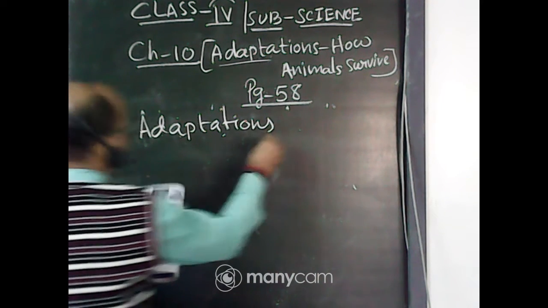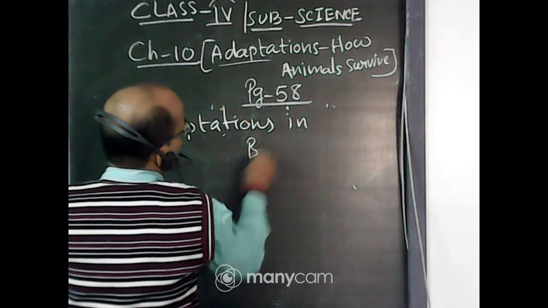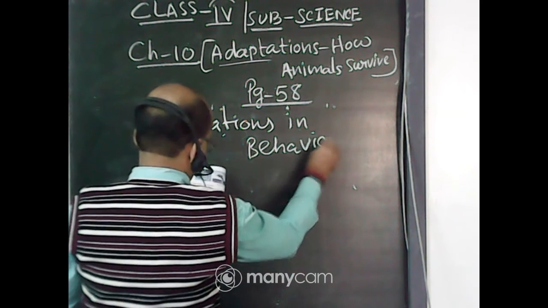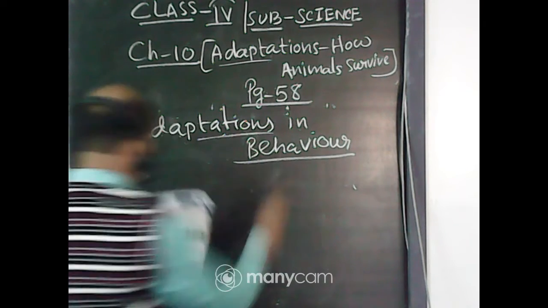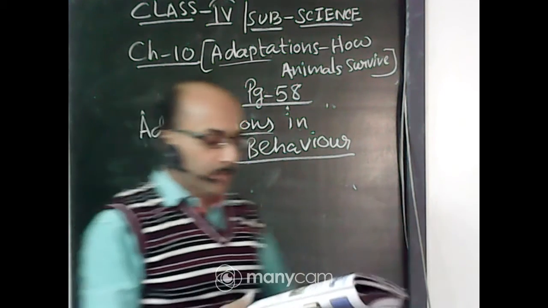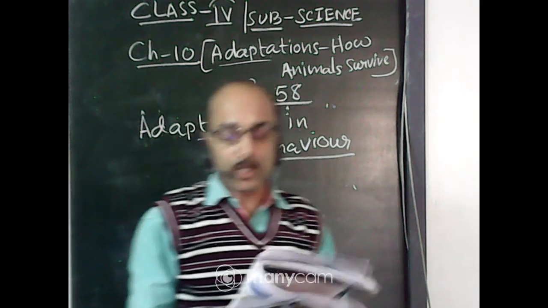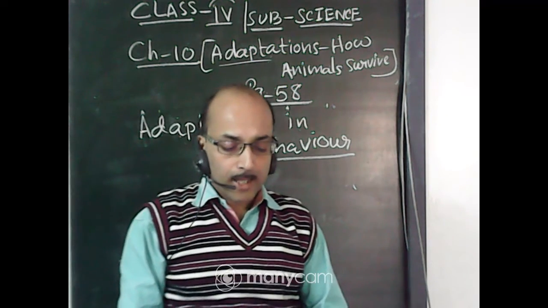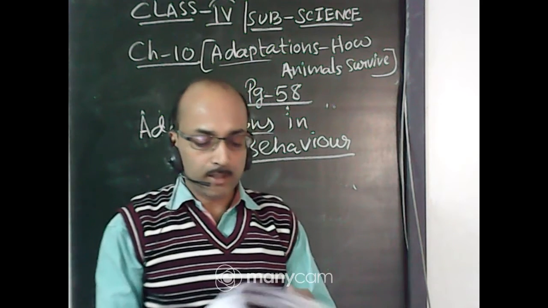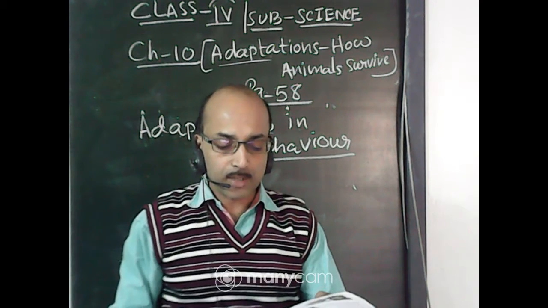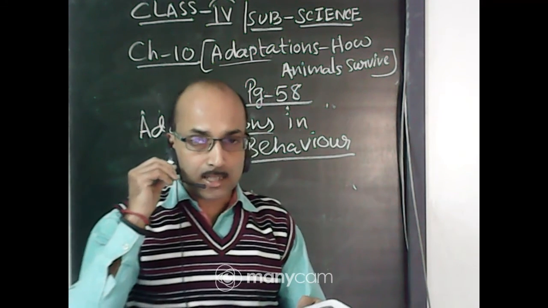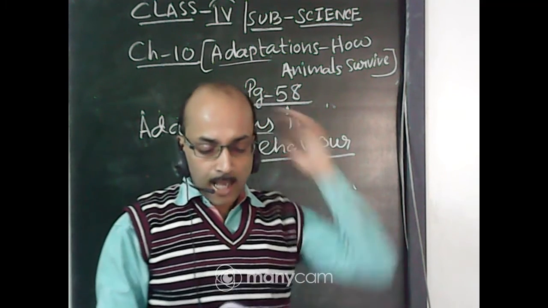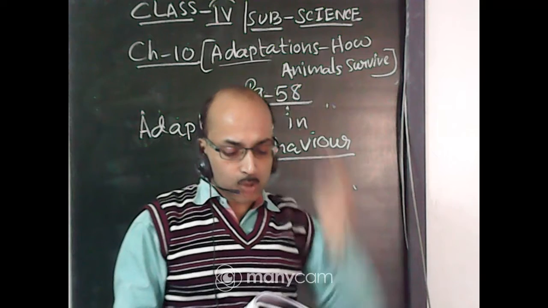Some animals have different types of adaptation to survive in extreme weather conditions. Number one, hibernation. What is hibernation? This is a question. The deep sleep of some animals like polar bears, lizards, and frogs during winter is called winter sleep or hibernation.